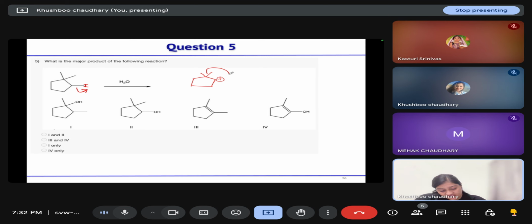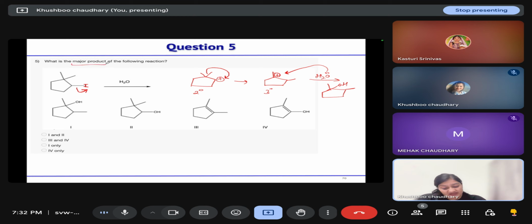So this methyl will shift here. A 1,2 methyl shift will take place and a tertiary carbocation will form. So from this secondary, a tertiary carbocation will form. Now water will attack at this tertiary center and this will give us the major product. Correct?